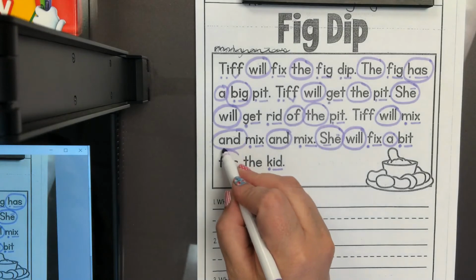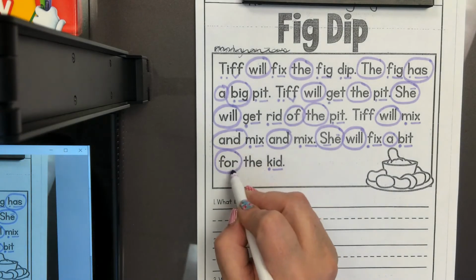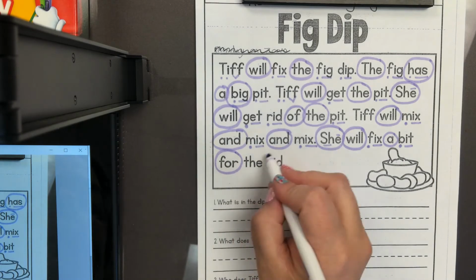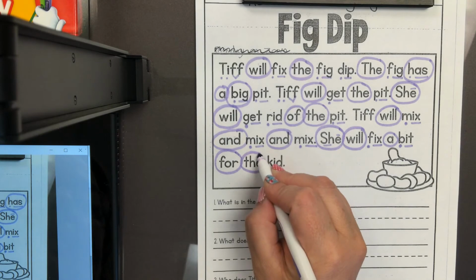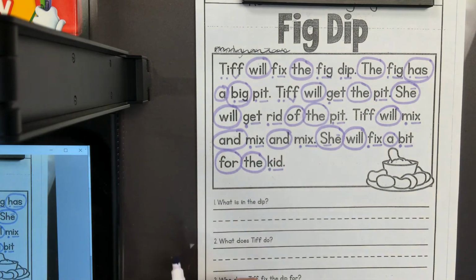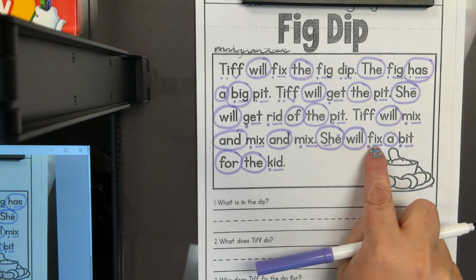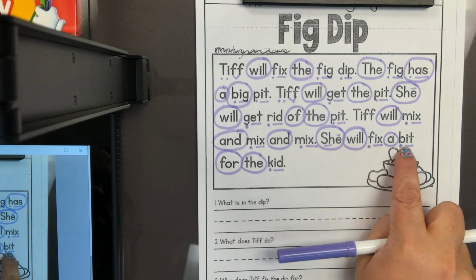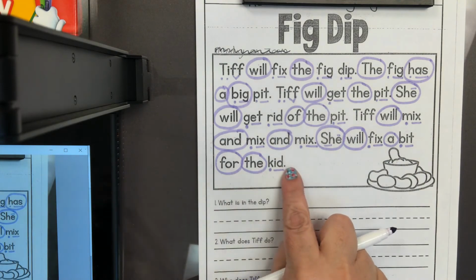It is not a CVC word. It is a sight word, for. And the last sight word in this sentence is the. Now I can read my sentence. She will fix a bit for the kid.